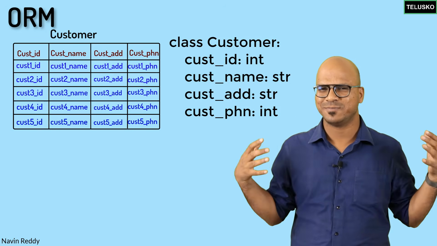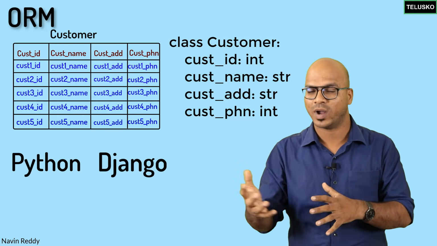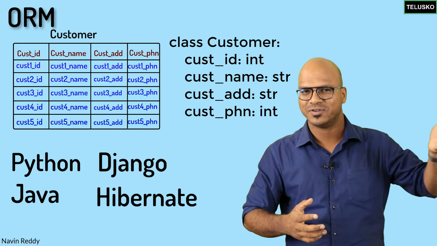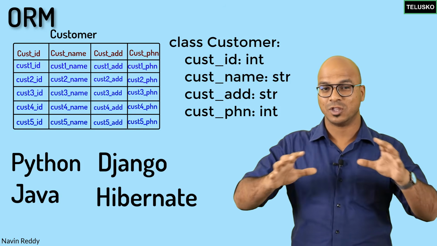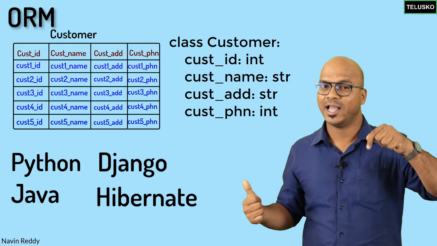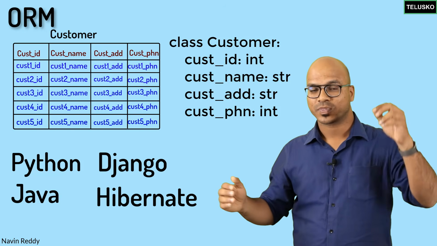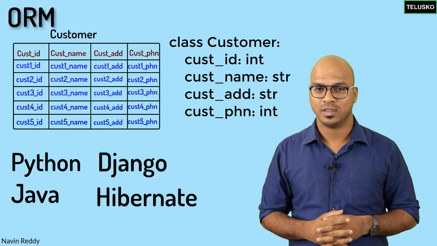Now, this concept is not specific to any language. You can use it with Python, where we have Django ORM. You can use it with Java, where we have Hibernate. And in some other languages, we'll have some other frameworks. So the important thing is, ORM is an awesome concept where you can directly create your tables with the help of the classes you create, and you can add the data with the help of the objects you create. So that's ORM in general.